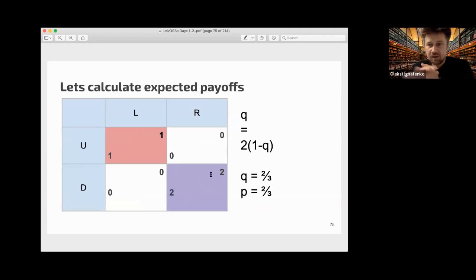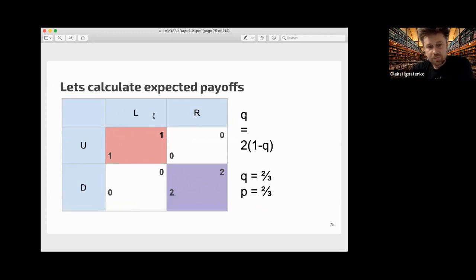So you have two pure Nash equilibria here, UL and DR. These are two profiles in pure strategies, but in addition you also have a mixed strategy equilibrium. How do we calculate it?